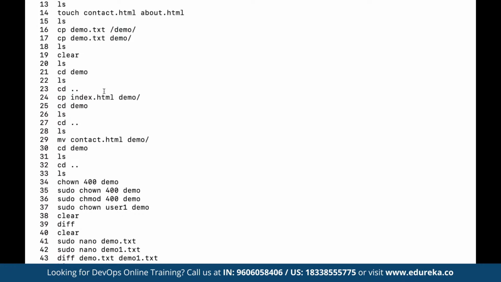Now in Ubuntu, we also have a package manager. So let's say if we want to install certain packages, then we can use apt in the Ubuntu distribution, because even in Linux we have multiple distributions available. Like we have Ubuntu, we have Debian, we have CentOS. And currently, let's say we are using Ubuntu. If you are looking to install certain packages, then we can make use of the inbuilt package managers available in Ubuntu.